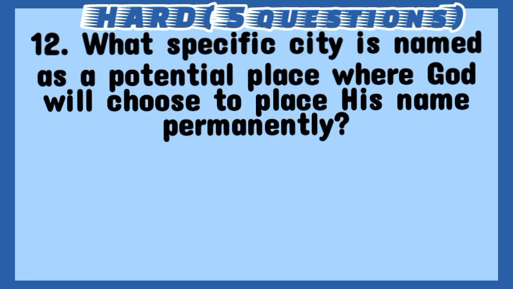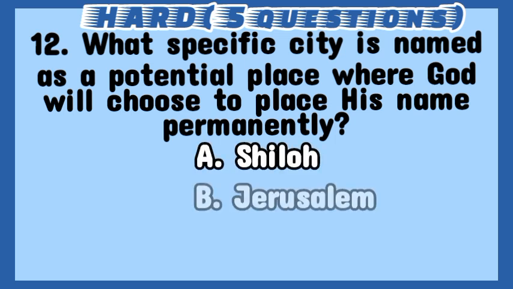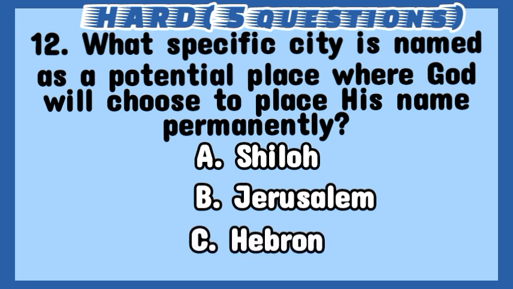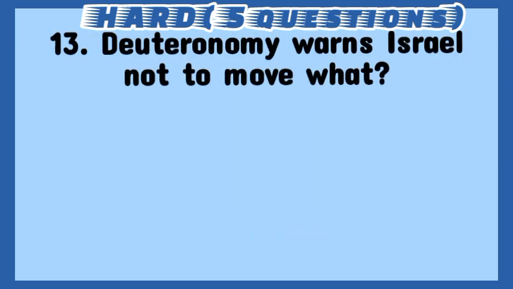12. What specific city is named as a potential place where God will choose to place his name permanently? A. Shiloh. B. Jerusalem. C. Hebron. Answer: B. Jerusalem. 13. Deuteronomy warns Israel not to move what?